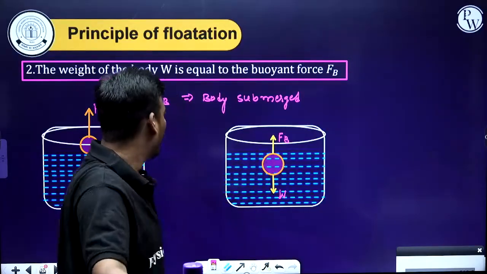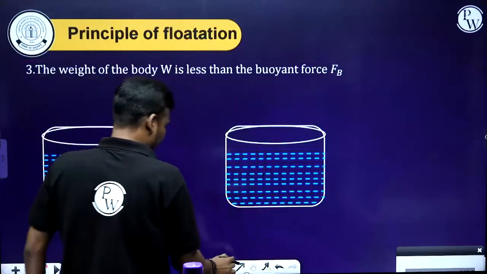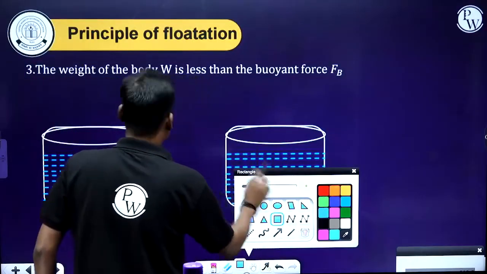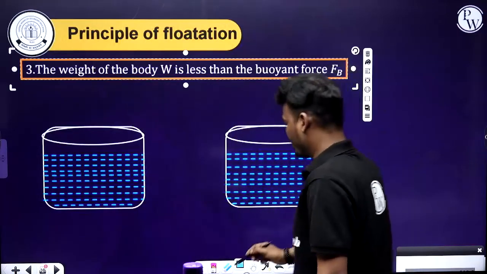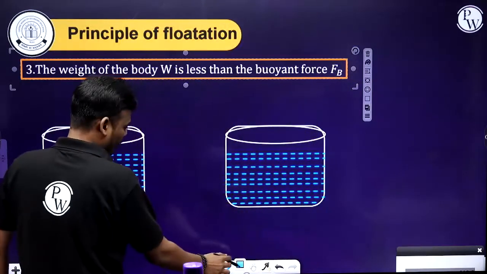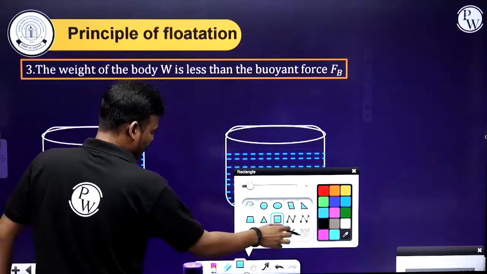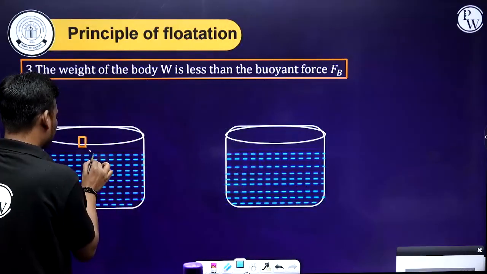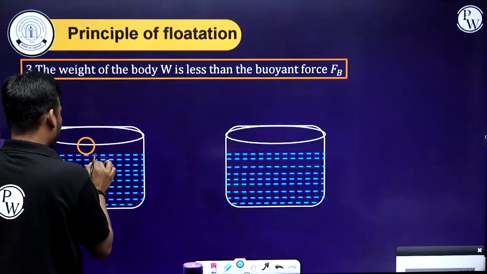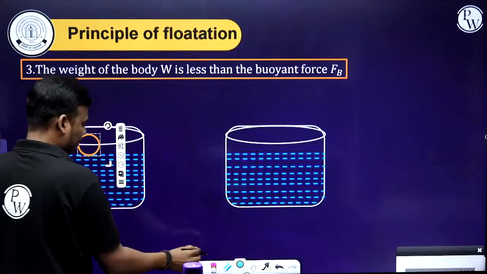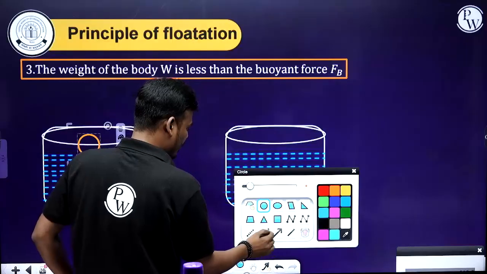What happens if the weight of the body is less than the buoyant force of the liquid? Let's consider this is the body.